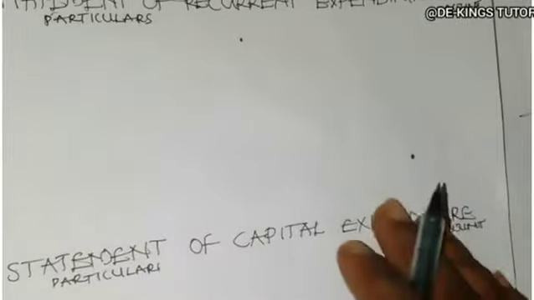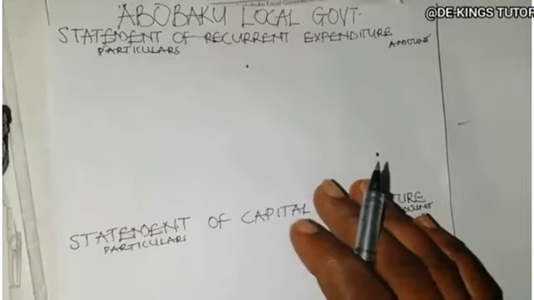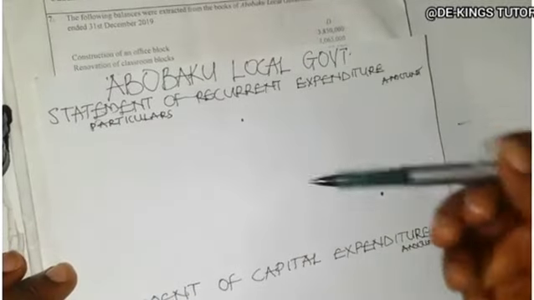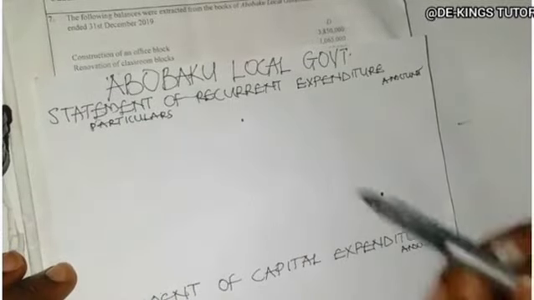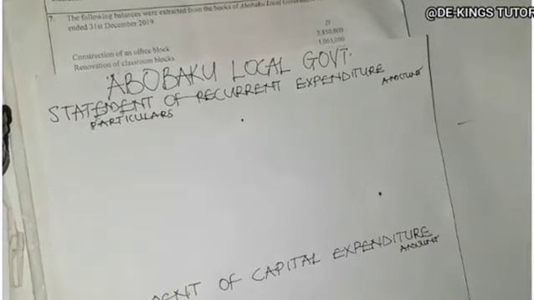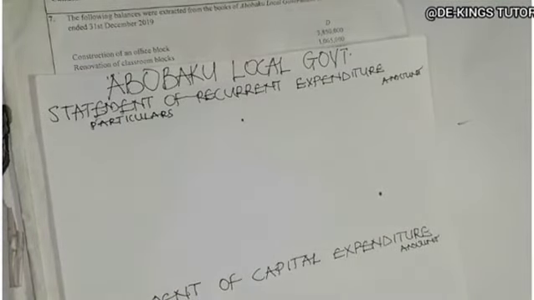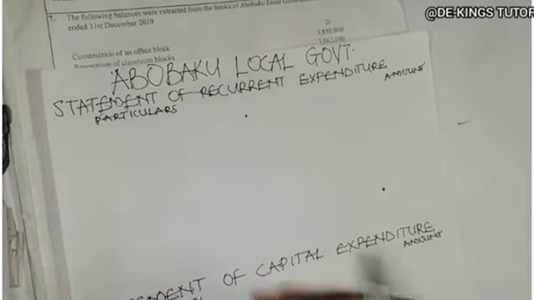Okay, now solving this question, we'll have something like this. For the three accounts, they are recurrent, capital, and revenue. Now, what is recurrent expenditure? These are expenditure that reoccurs frequently. Okay, what you do frequently, the expenditure they incurred that are frequent. While capital expenditure are expenditure that are mostly once in a while. While the revenue are what they receive. Okay, so we're going to post them as they occur.